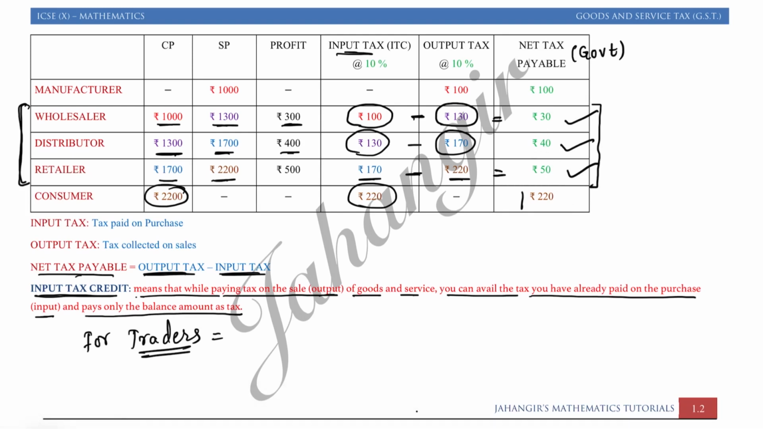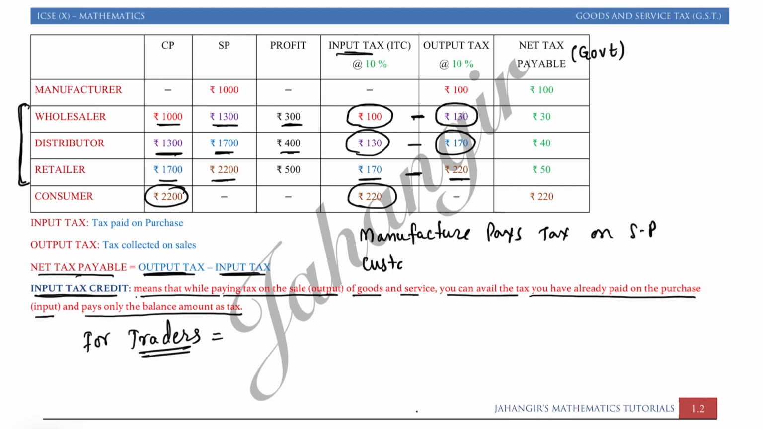So now you have understood that the manufacturer pays tax on selling price, the customer pays tax on cost price, because the customer never sells, the manufacturer never purchases, and the middleman, just like traders, any type of traders, distributors, wholesalers, retailers, there are many names, they just pay tax on profit.